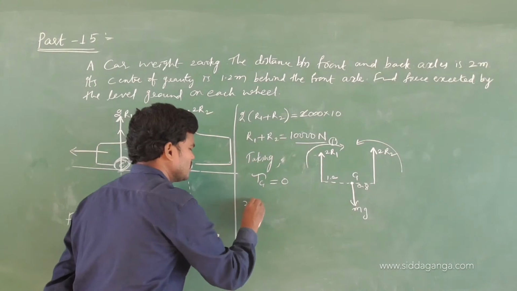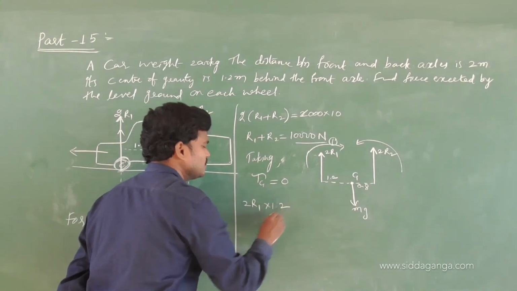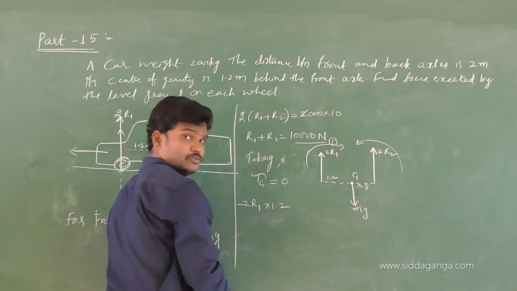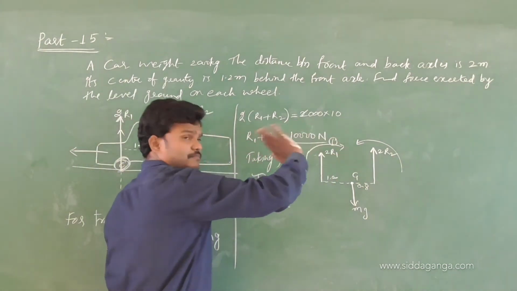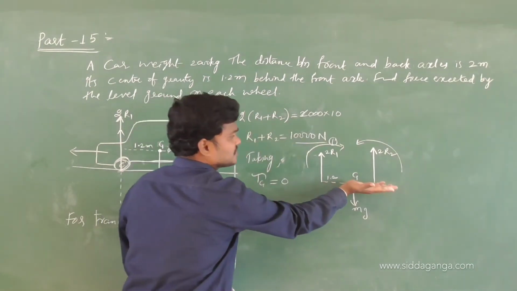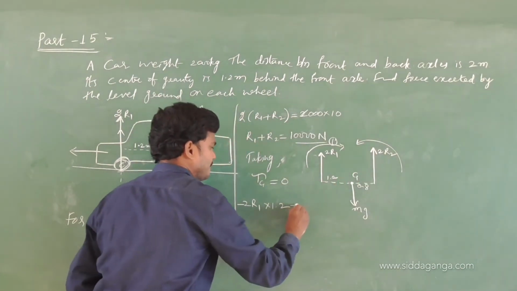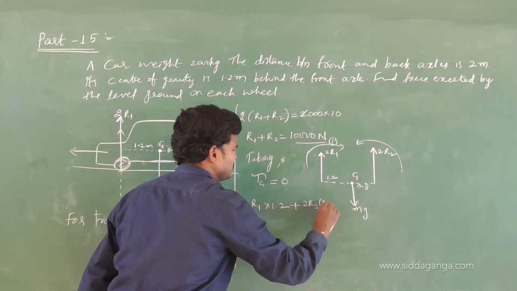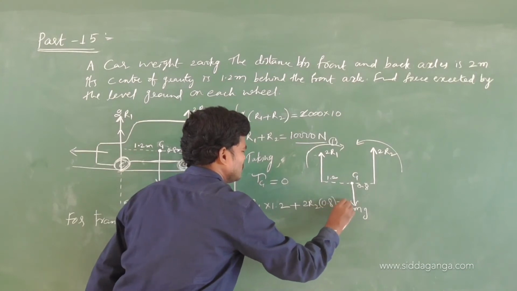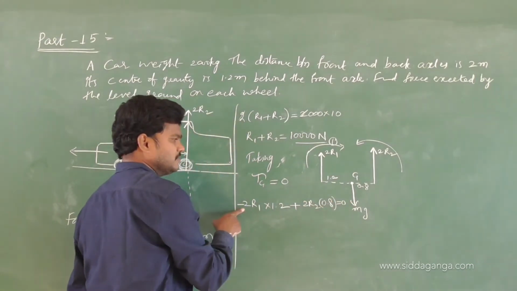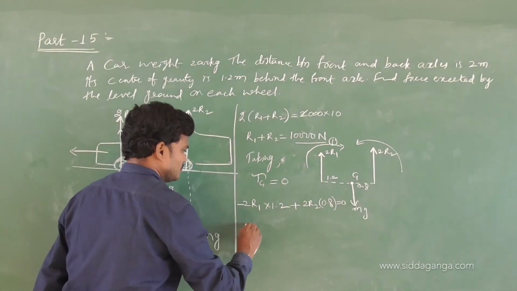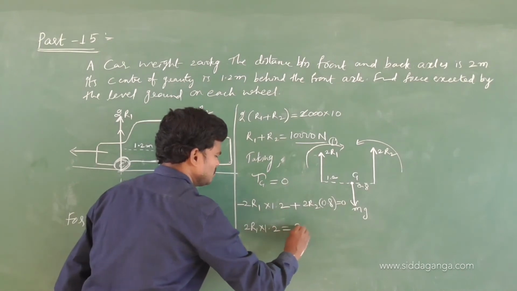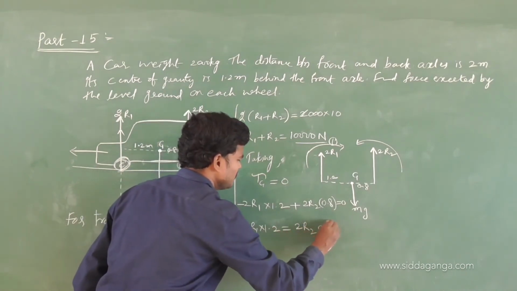So 2R1 into 1.2, and I am writing minus. Why am I writing minus? Clockwise, I think you know, r cross F. And coming to this anti-clockwise, plus 2R2 into 0.8 is equal to 0. So we can write 2R1 into 1.2 equals 2R2 into 0.8.